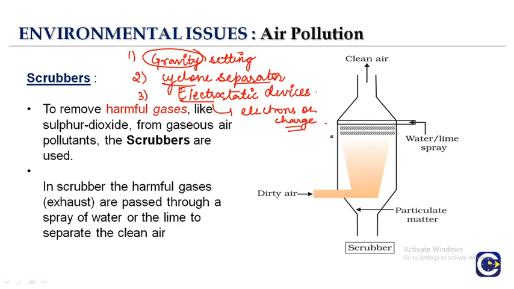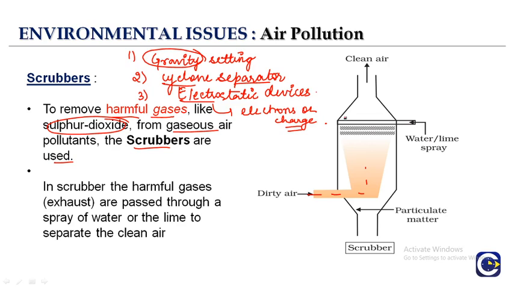So what is a scrubber? A scrubber is helpful in removing harmful gases like sulfur dioxide from gaseous air. If we look at the diagram, this is the structure of the scrubber. The dirty air moves in from here and it is mixed with water, or lime sprays there.